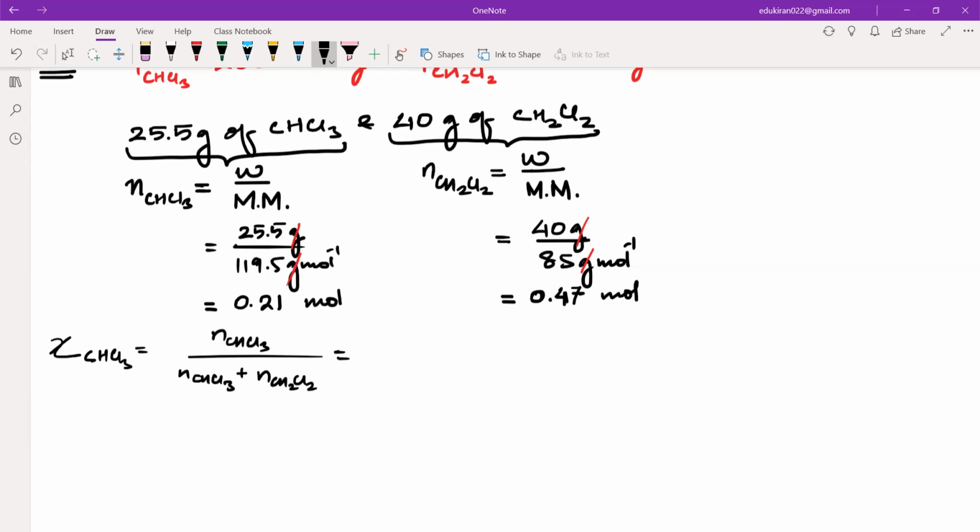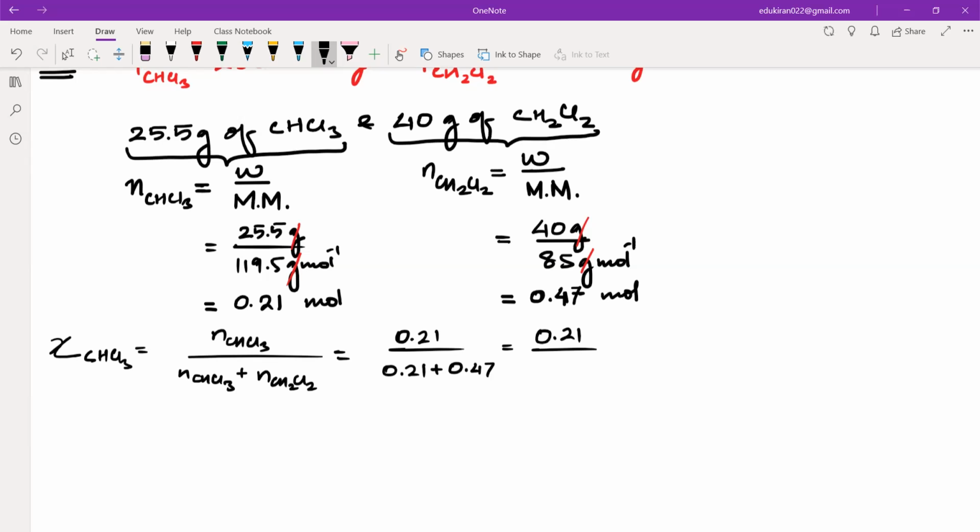So this will be equal to 0.21 upon 0.21 plus 0.47.